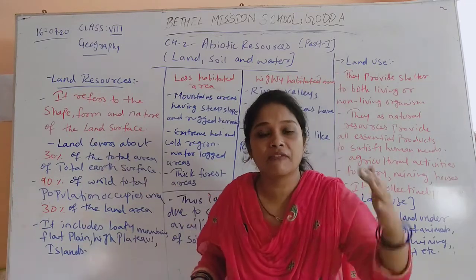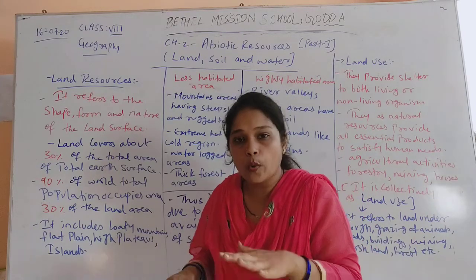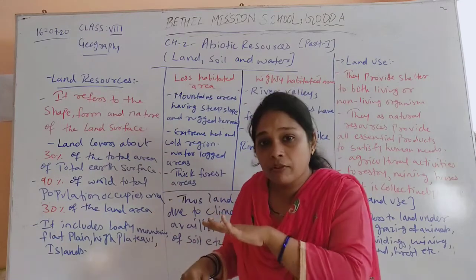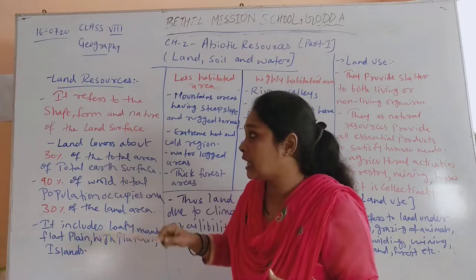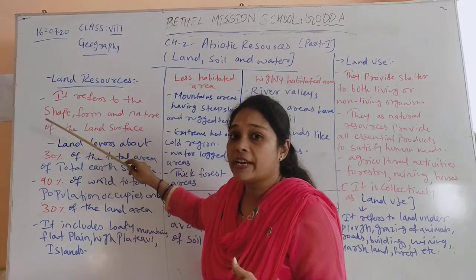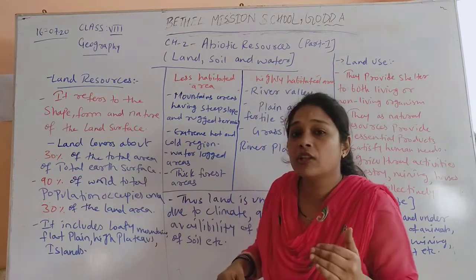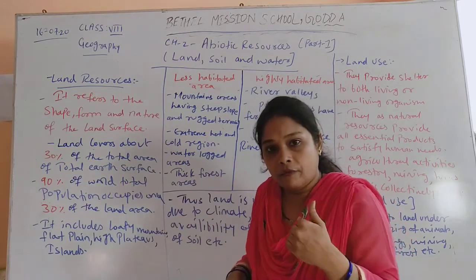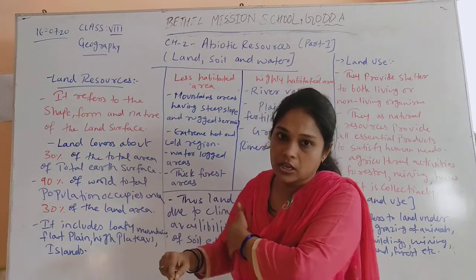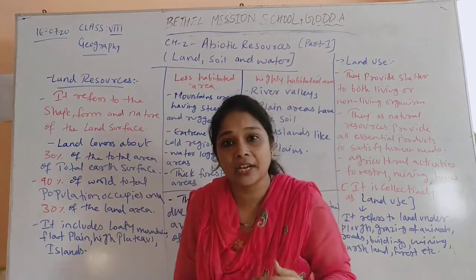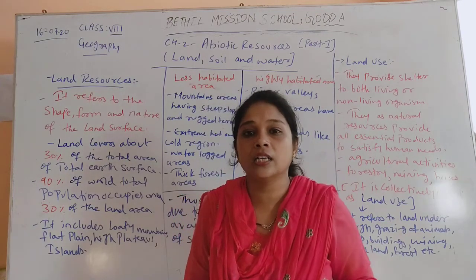Forms are also different. We have mountains on the land, we have small hill stations on the land. So over here we can say that whatever is there on the land, above the land or under the land, in any shape or form, and the nature of these different things is also different. So all these things come under land resource, which are there in the land surface, either on the surface, above the surface or under the surface.